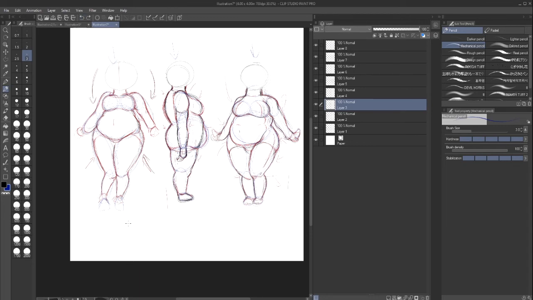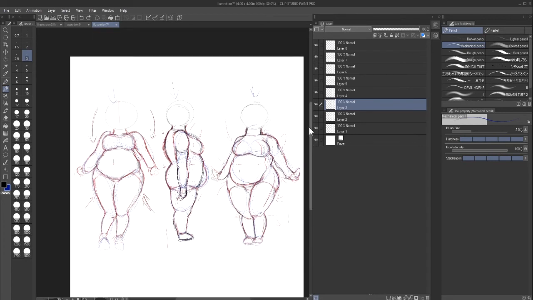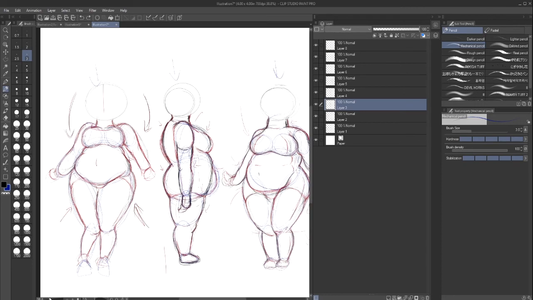I can't write this down. Number 1, what to emphasize. Number 2, how to advance your drawings. And number 3, shapes. I think number 3 should be number 1, so I'm going to switch it up. Number 1 is to learn your shapes.